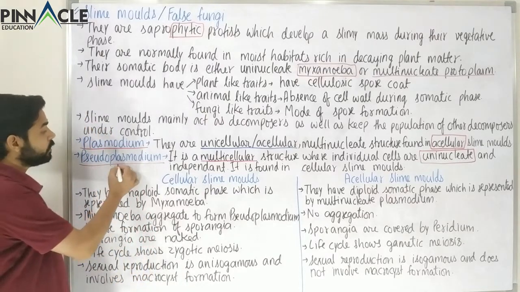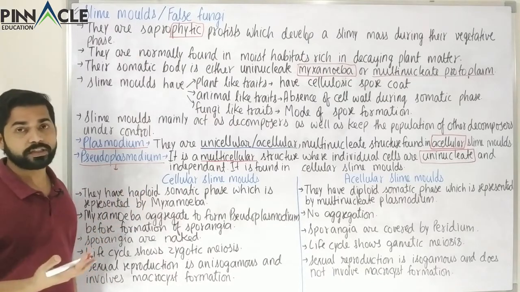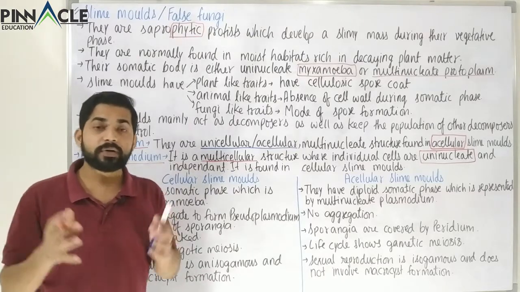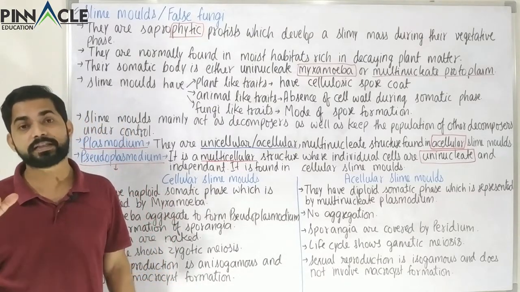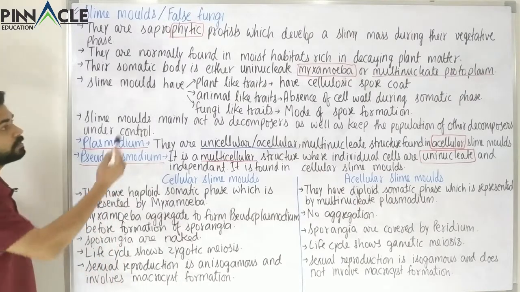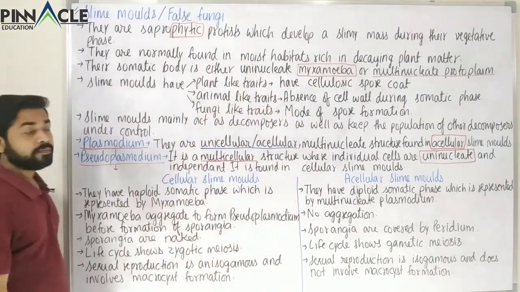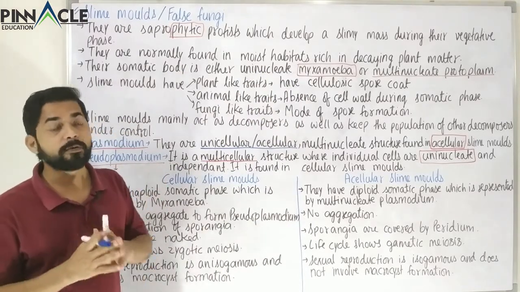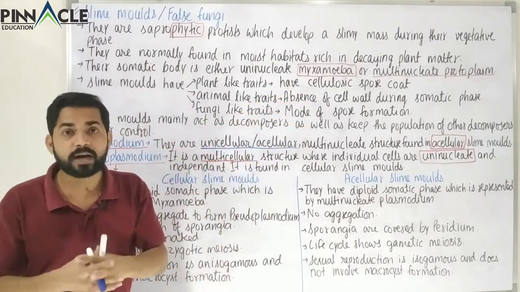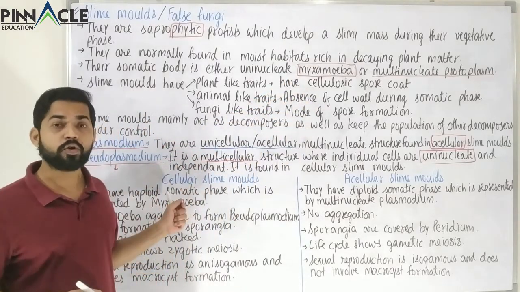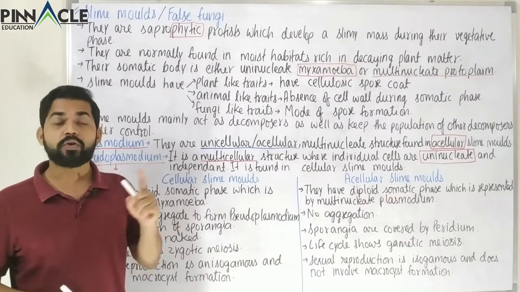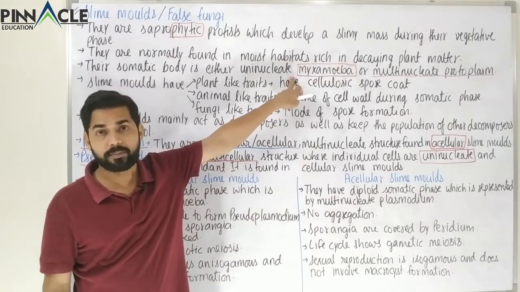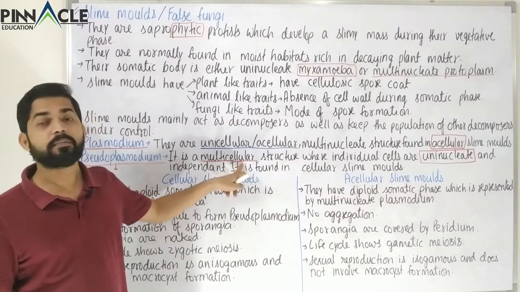This Pseudoplasmodium is a community-like association. It is not a multicellular form of slime mold. It is just a temporary association of different cellular slime molds or different myxamoeba. We saw that these were unicellular. So this Pseudoplasmodium is formed by many myxamoeba which come together, and therefore this Pseudoplasmodium becomes multicellular. So it is not exactly a multicellular form, but it is an association of myxamoeba. Therefore it is being written here that it is a multicellular structure.